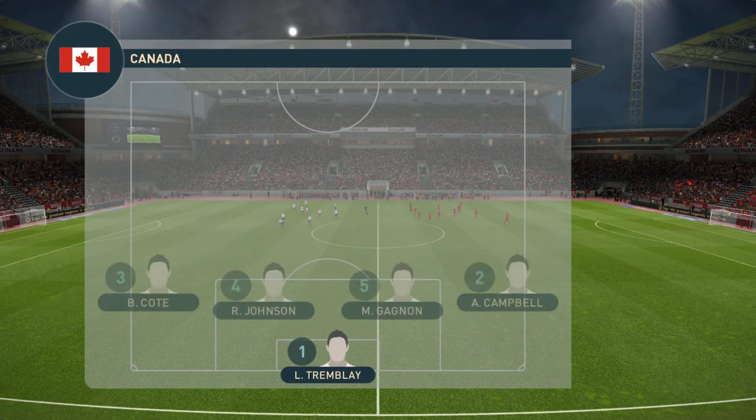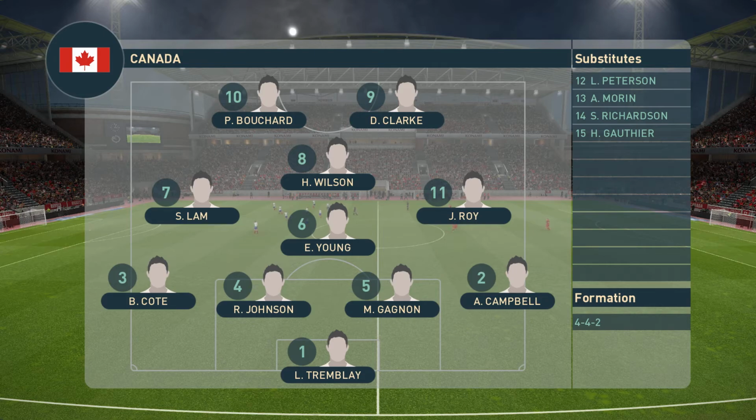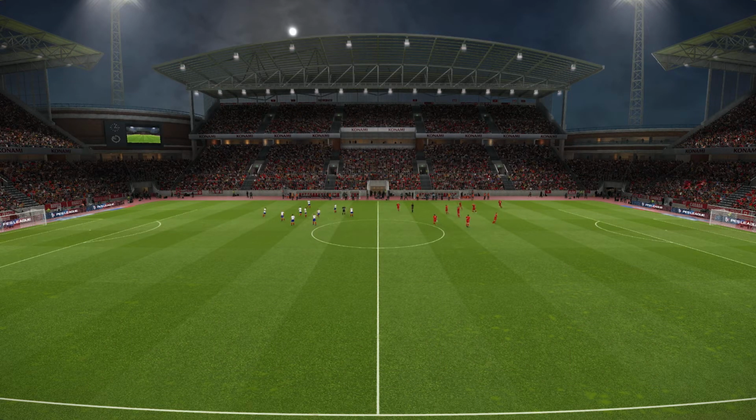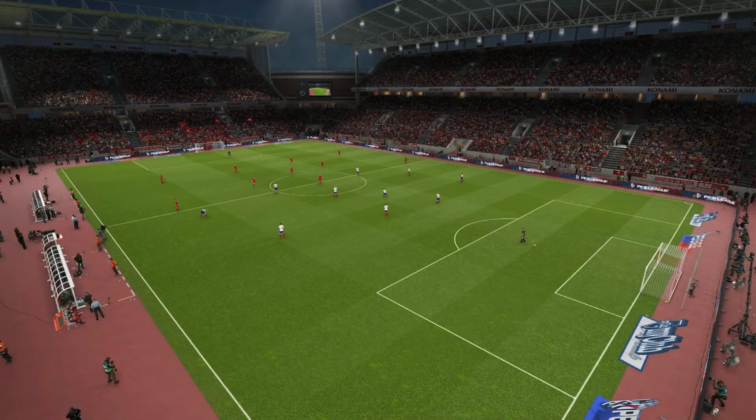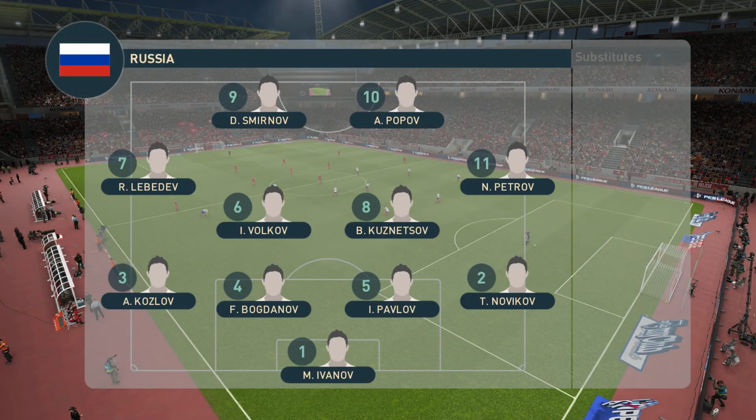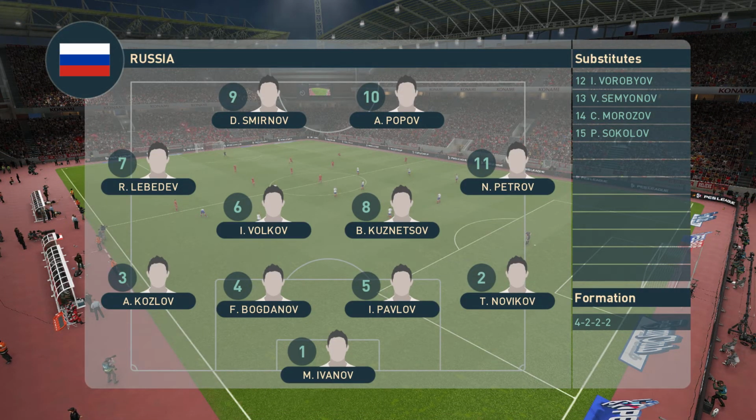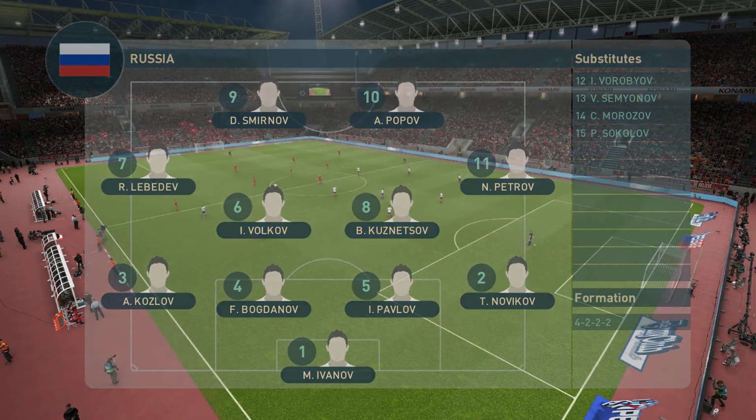And let's look at the Canadian lineup. We have Bouchard and Clark up front, Wilson in behind those two, Young the holding midfielder, Johnson and Gagnon the centre backs, and we have Tremblay in goals. Let's have a look at the Russian lineup. We have Ivanov in goals, Bogdanov and Pavlov the centre backs, Volkov and Kuznetsov in the centre midfield, and we have Smirnov and Popov up front.